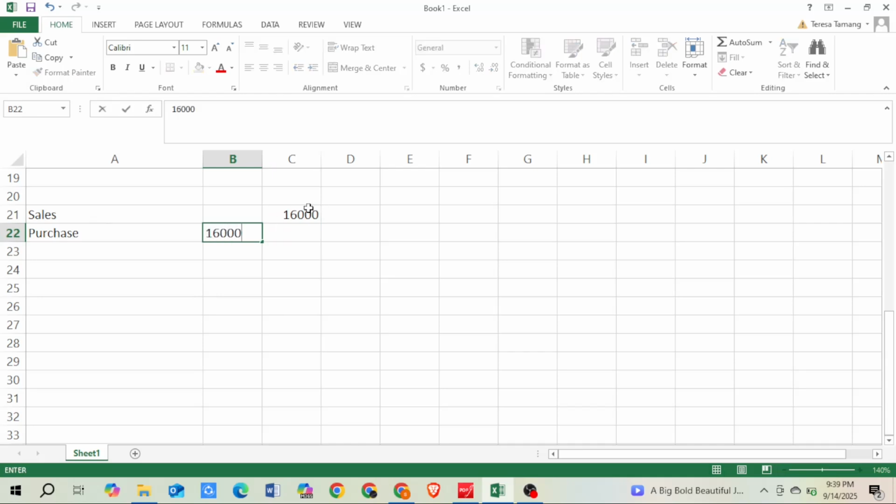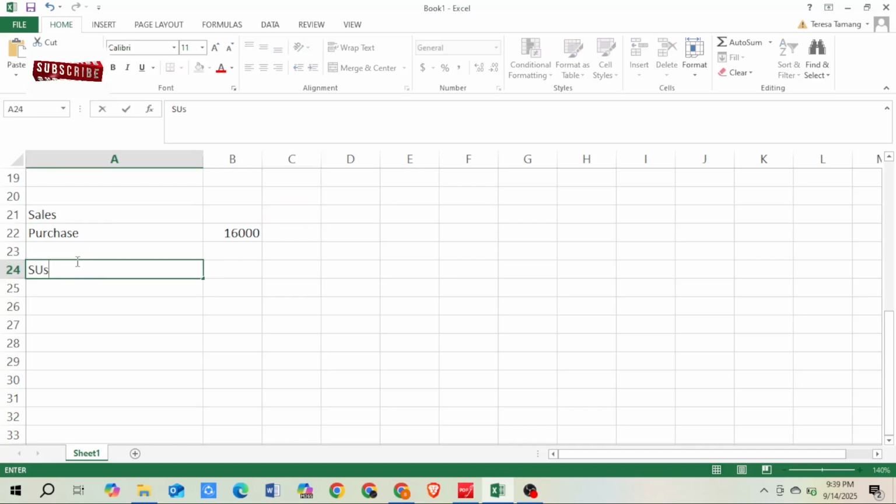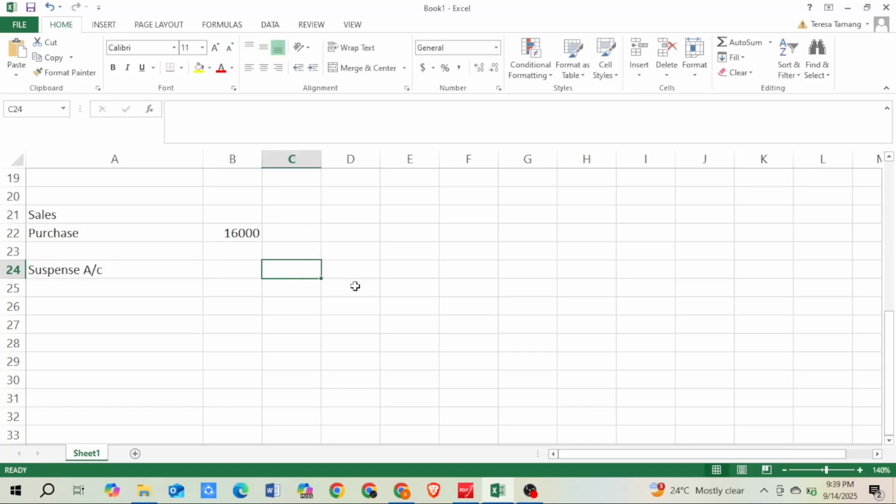Okay, so what did this do is, when I wrote suspense account, the credit side will have 32,000, because I should have written 16,000 on the credit side, but I did not write it here, but instead I wrote it on the opposite side.